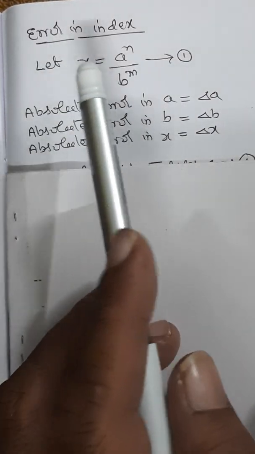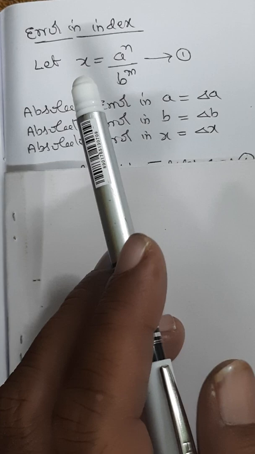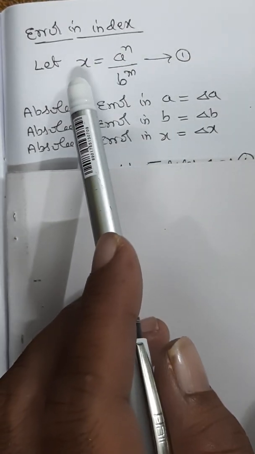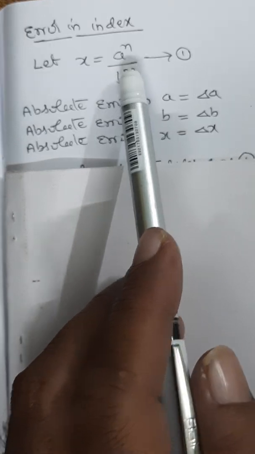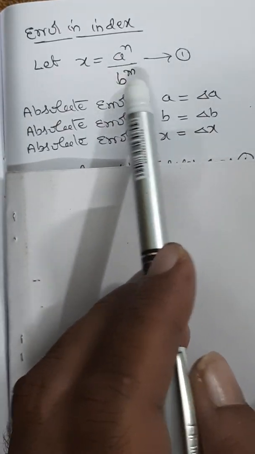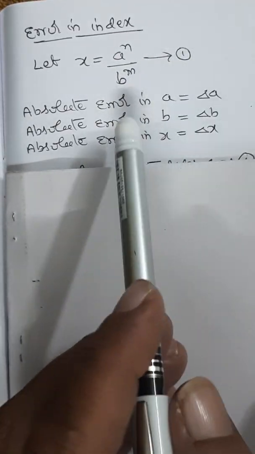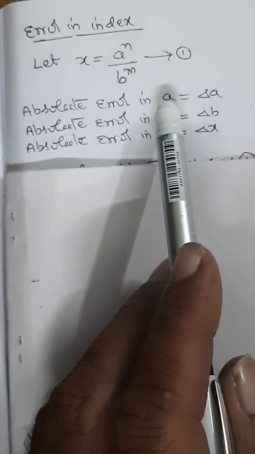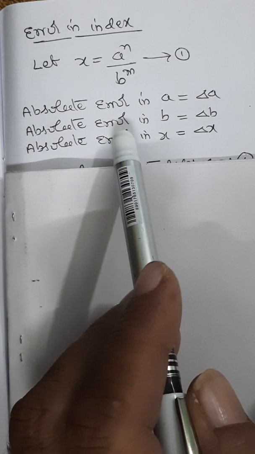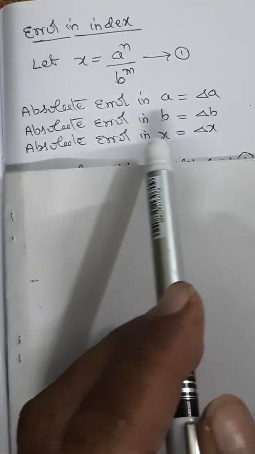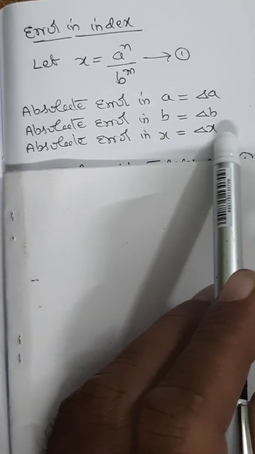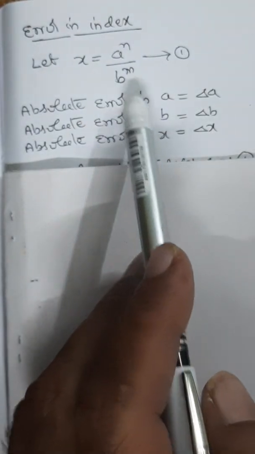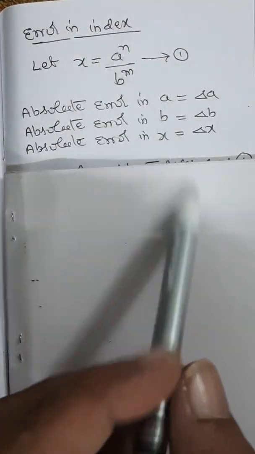So to look at error in index, or a quantity raised to some power, let the quantity X be taken as A power n divided by B power m, as equation 1. We take the absolute error in quantity A as delta A, absolute error in quantity B as delta B, and absolute error in quantity X as delta X. So putting them in this above equation,